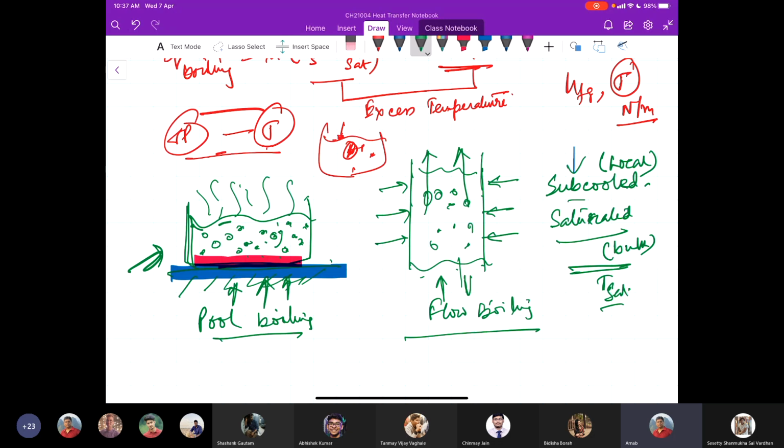So those positions are cooled immediately by the cooler liquid current. And then the bulk of the liquid that is at a lower temperature slowly comes to a temperature nearer to the saturation temperature.